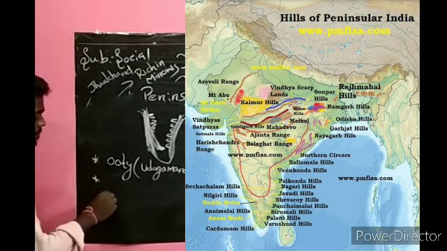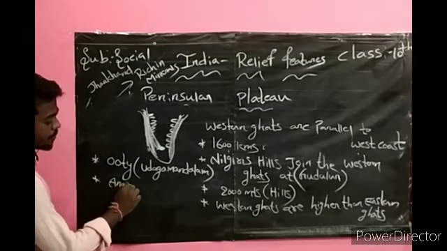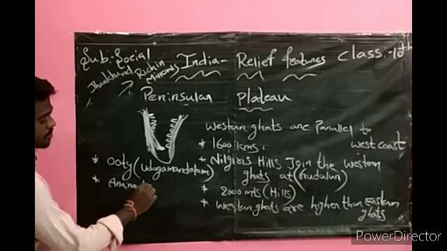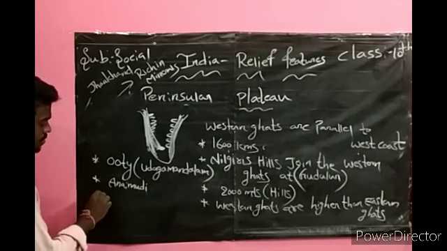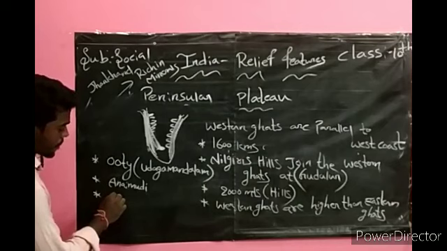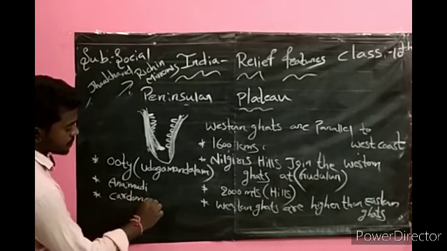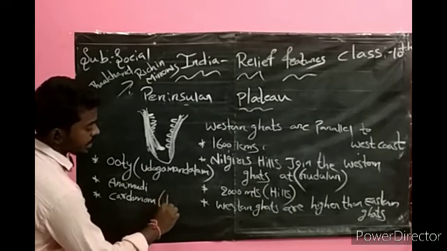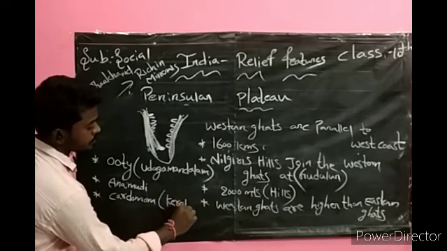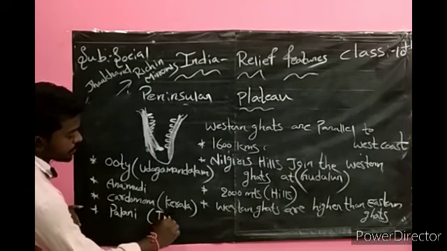And we can see Anaimudi, Cardamom Hills in Kerala, Palani Hills in Tamil Nadu.